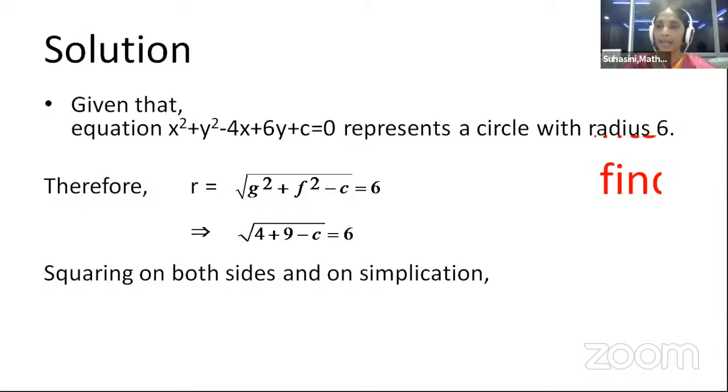And he is talking about the radius. So let us write the formula of radius: under root g square plus f square minus c. And substitute the values of g, f, c. Before that, you need to read the values of g, f, c from the question. So g is 2, when squared it is 4. F is 3, and when we square it is 9. And constant c, squaring on both sides, and on simplification, we get c is equal to minus 23.